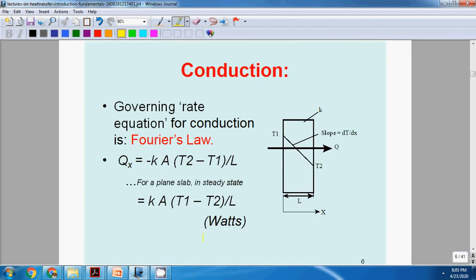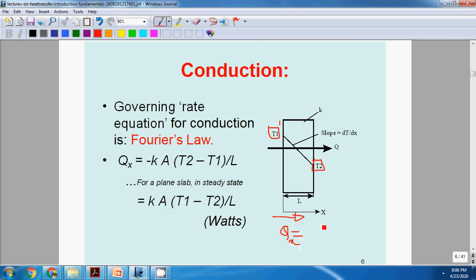Conduction heat transfer is governed by Fourier law of conduction. It says that heat transfer is directly proportional to temperature difference and area normal to the flow. That is very important. If there is a block, and the temperature on this side is T1 and on the other side is T2, heat transfer takes place from T1 to T2 in this direction. I call it Qx, the heat transfer in x direction.